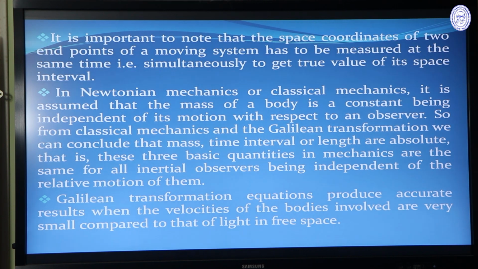And there is a limitation of Galilean transformation. Galilean transformation equations produce accurate results when the velocities of the bodies involved are very, very small compared to the speed of light in free space.